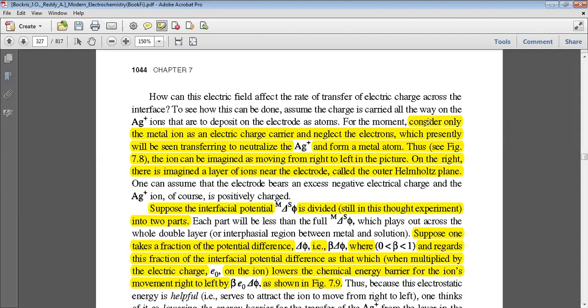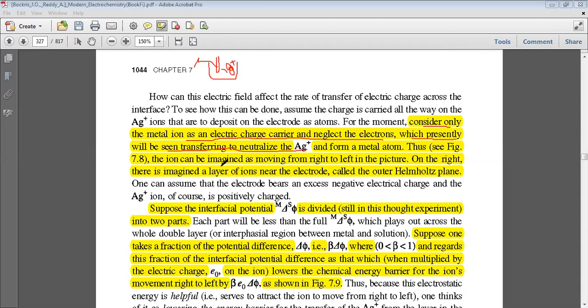Now consider only the metal ion as the charge carrier and negligible electrons. Suppose we are considering only metal ions as charge carriers, not electrons, which presently will be seen transferring to neutralize the silver ions. We have considered that the electrode is made up of silver, and the Ag positive ions will be in solution.